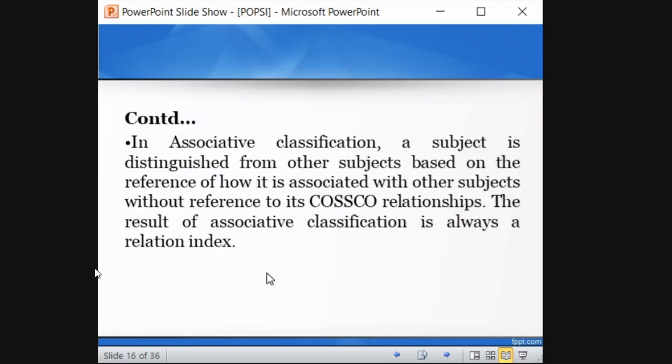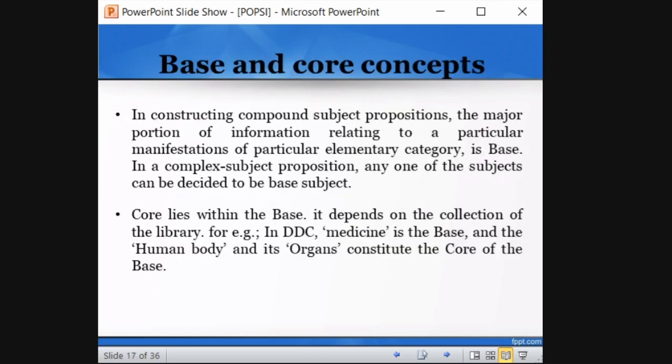So coming to associative classification, it is distinguished, that means differentiated, from other subjects based on the reference of how it is associated with other subjects. So you are differentiating one subject from another subject based on how it is associated. When we see an example, we will understand. Associative classification does not follow COSCO relationships. The result of associative classification is always a relation index. There is a relation between subjects, and based on the relation the difference is identified.